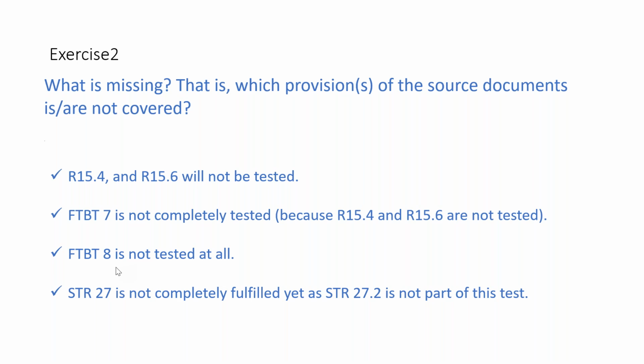Then FTBT 8 is again the registration part, which is not being tested. And STR 27 is a security-related item. There are no test conditions identified, except that login with an incorrect password and so on you can consider a functional thing. But that is how we do these exercises.